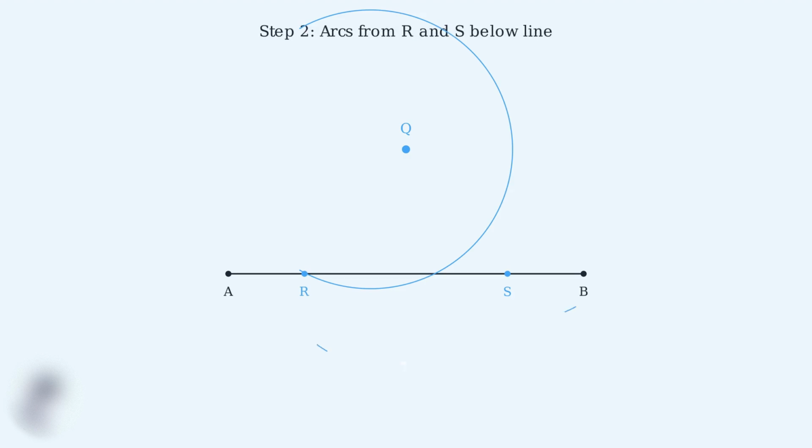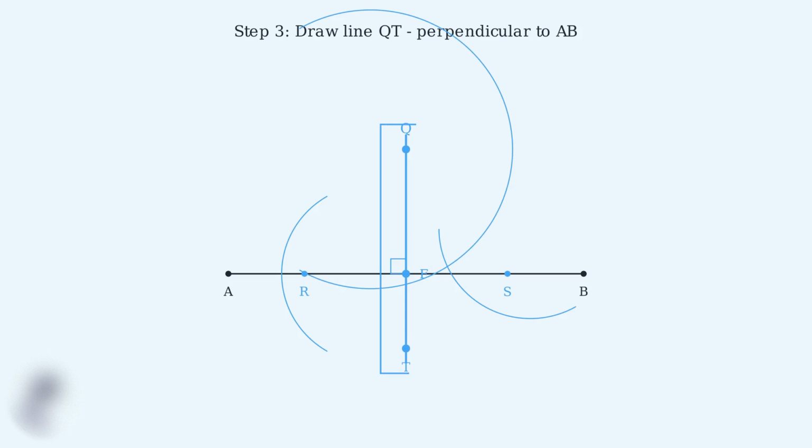Step 2. Place your compass at R and draw an arc below the line. Then place it at S and draw another arc below the line with the same radius. These arcs will intersect. Step 3. Draw a line from Q through T. This line is perpendicular to AB. Mark the intersection point where this perpendicular meets line AB.